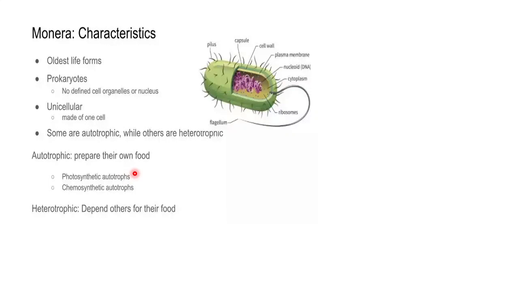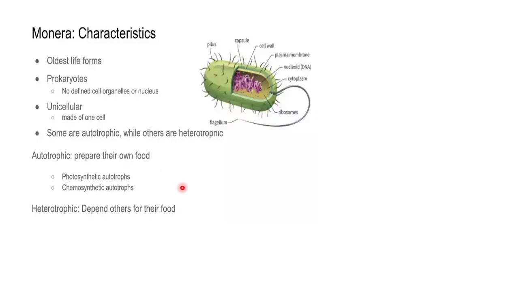If they're dependent on some inorganic chemicals as an energy source, then we will call that chemosynthetic autotrophs. And if they cannot prepare their food, totally dependent on others, then that will be heterotrophic, which can be the parasites or saprophytes.